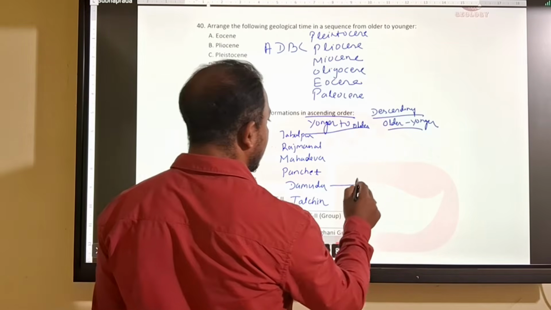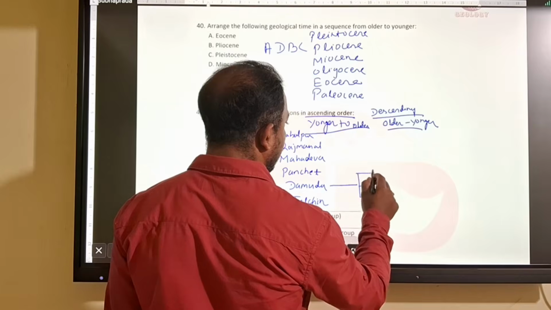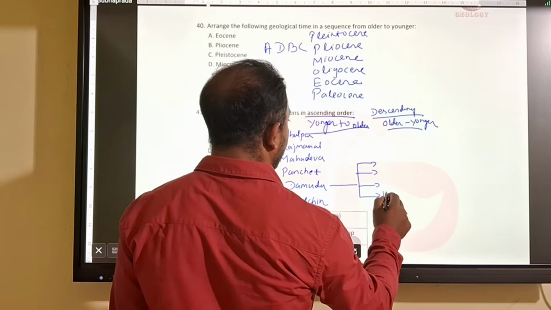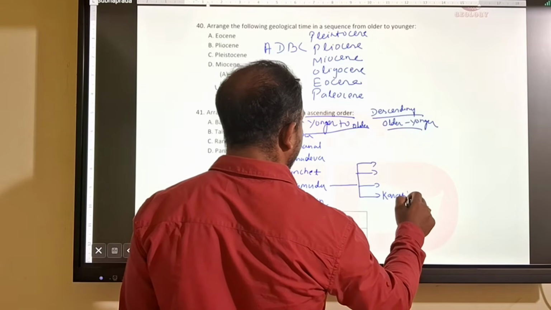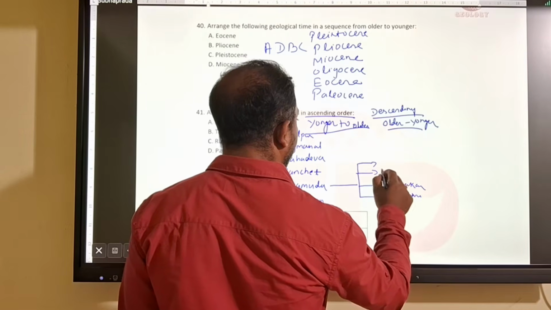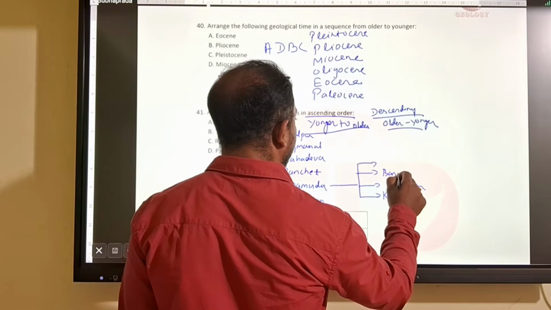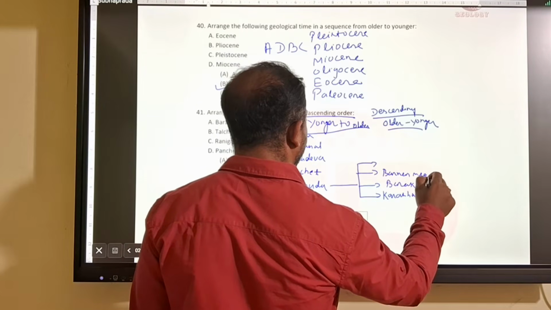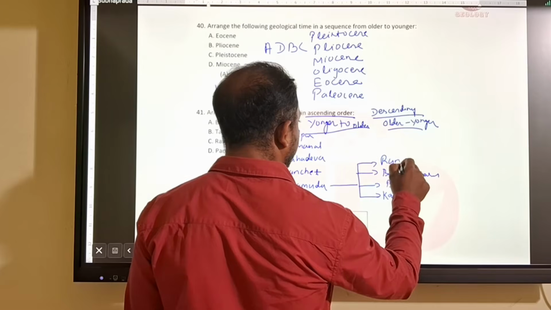Then Damuda has four formations: Karharbari, Barakar, Barren Measures, and Raniganj.